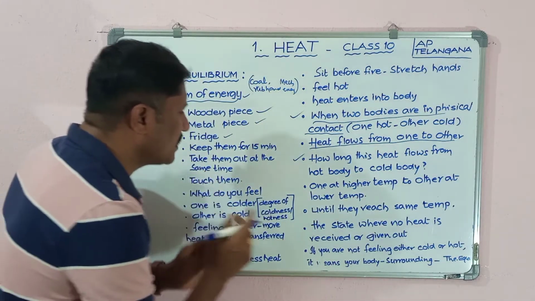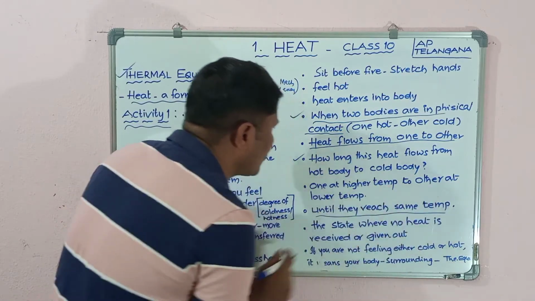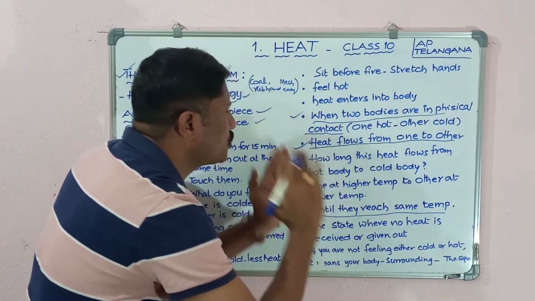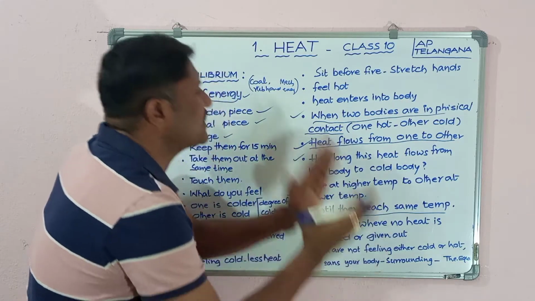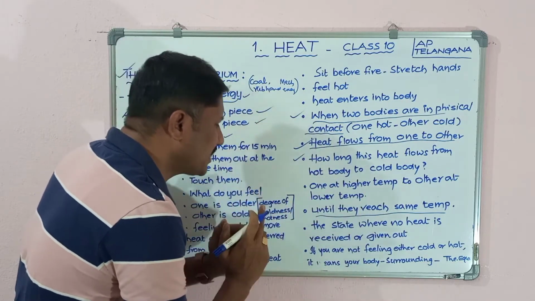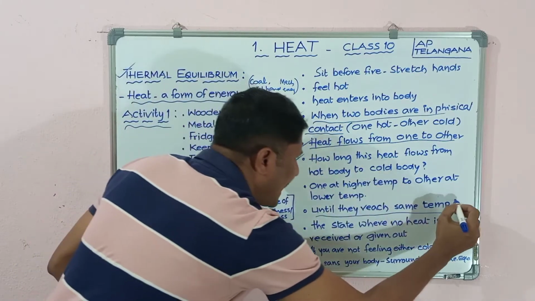But how long does this process continue? Until these two bodies get the same temperature. So until they reach the same temperature, heat flows from one body to the other.